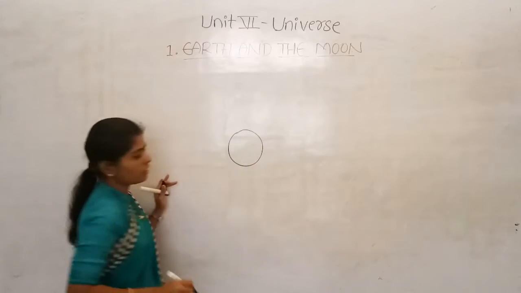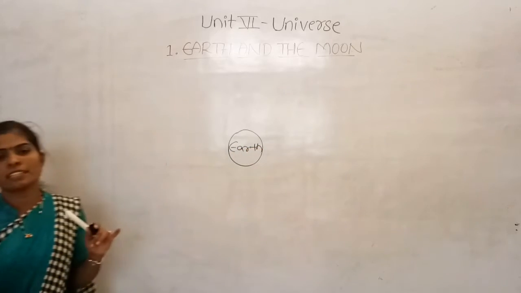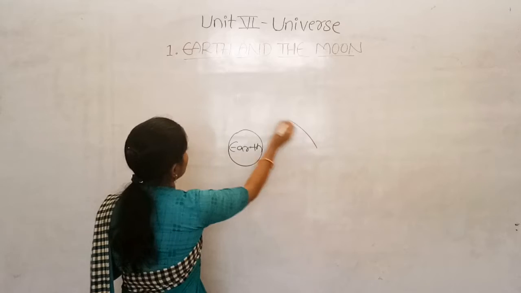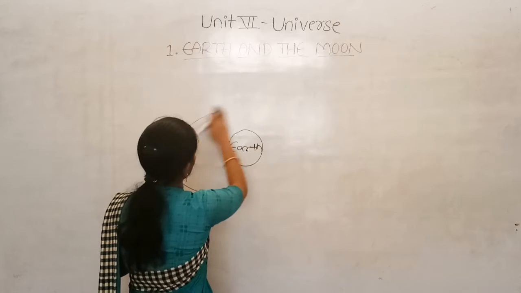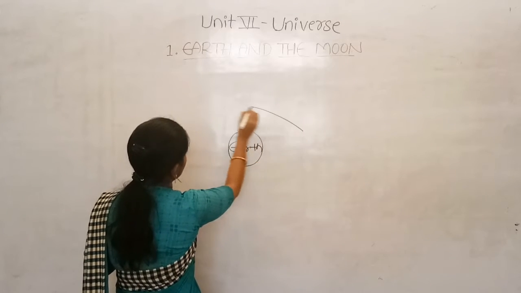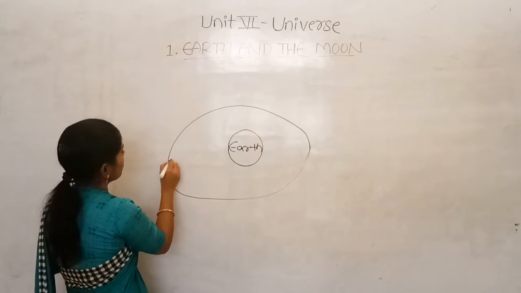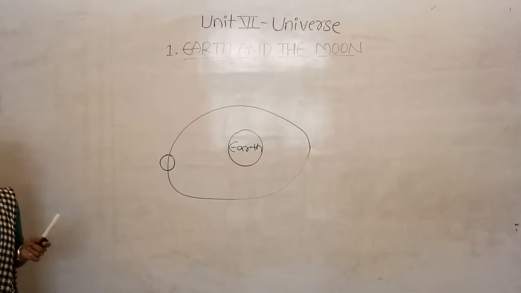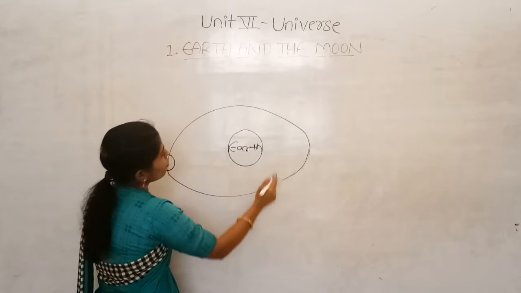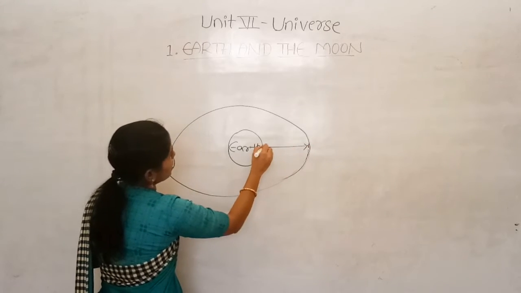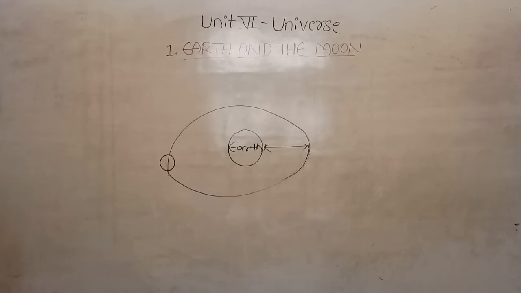If this is the Earth, I will just write here, this is the Earth, and the moon is revolving around the Earth. We can say this is the elliptical path, and the moon is revolving in the elliptical path, which we call the orbit. If you observe both sides, here the distance is smallest. We can say it is the closest distance to the Earth.